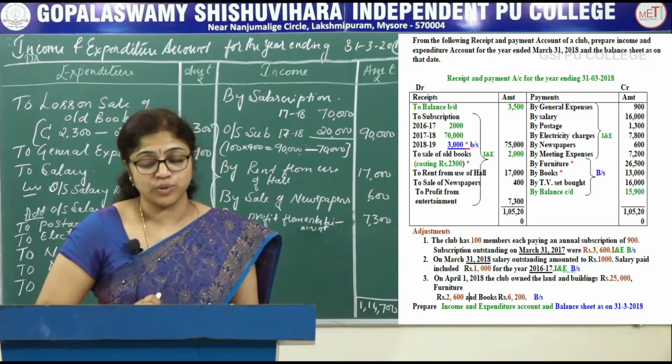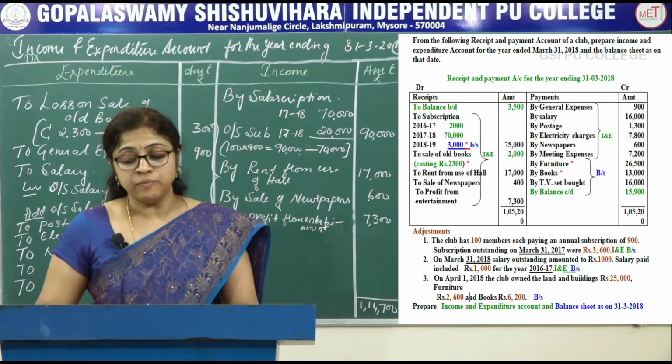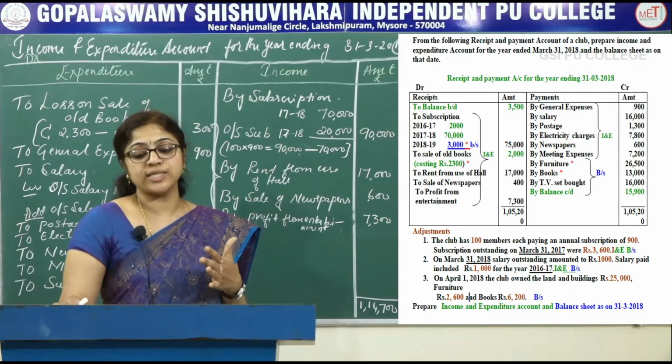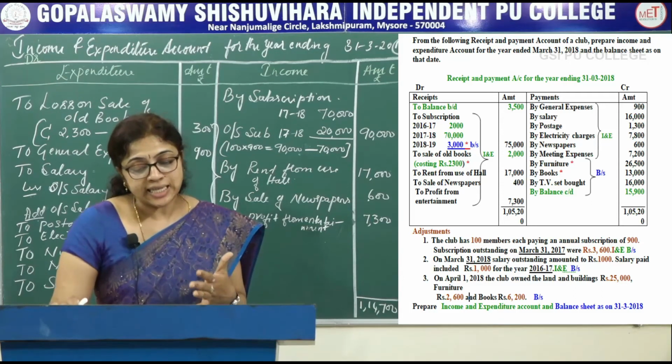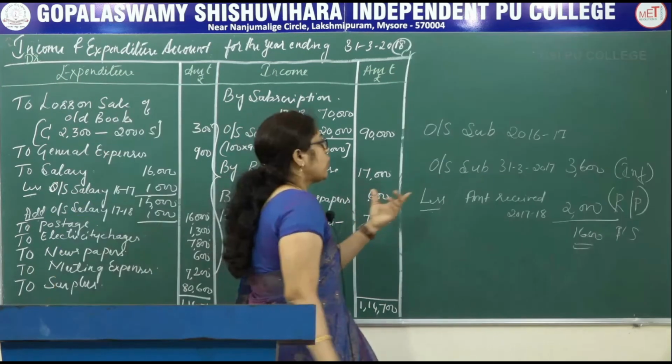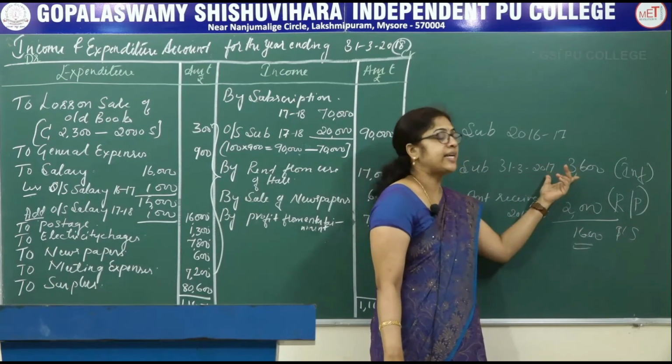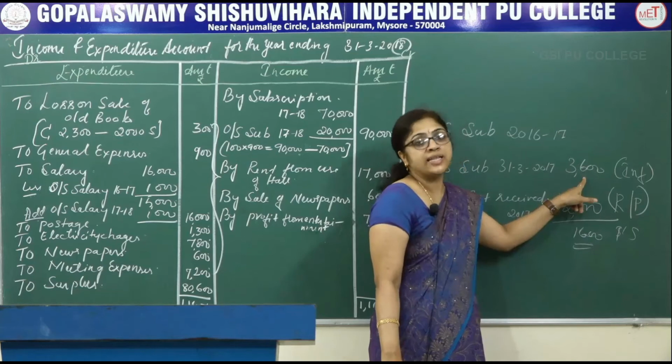So one more information is there, that is in the receipts and payment account, subscription related to 2016-17 is given, that is 2,000. But in the adjustment, the subscription outstanding on 31st March 2017, that is 3,600. This is related to the previous year, it is given in the adjustment.